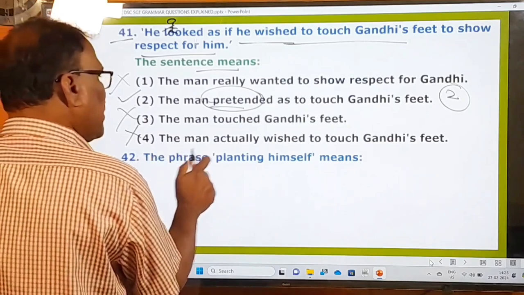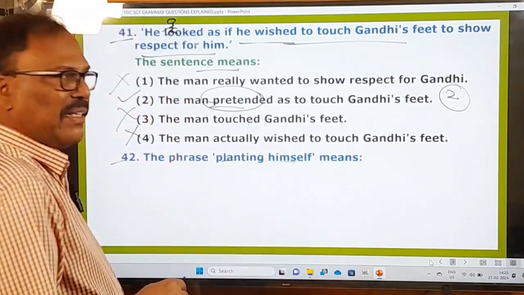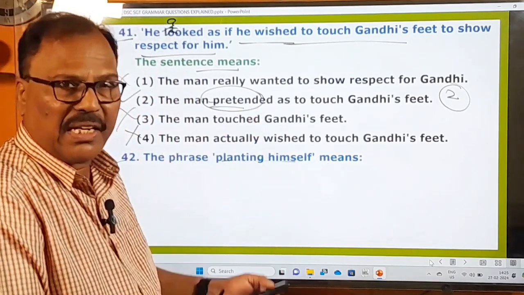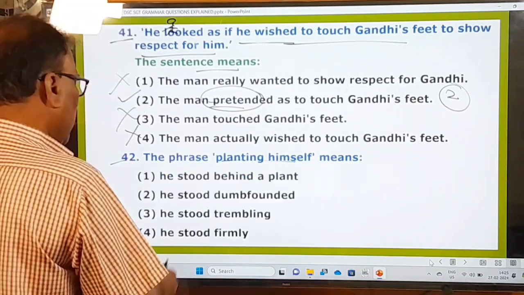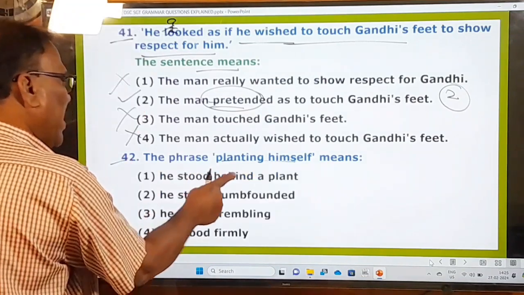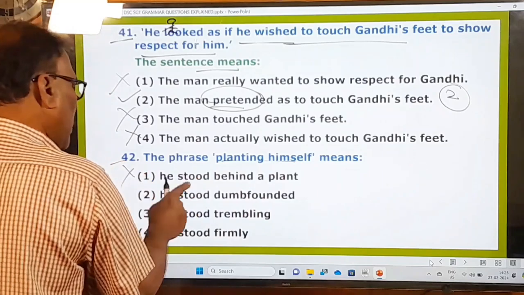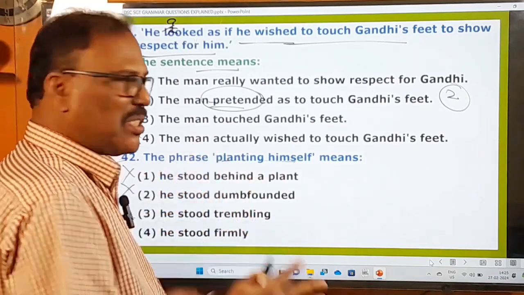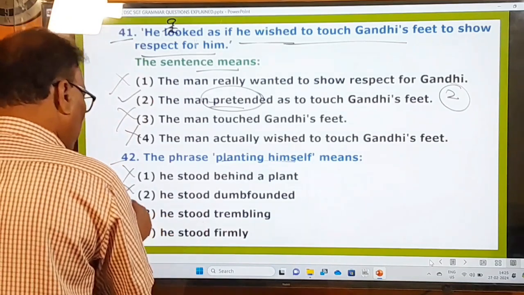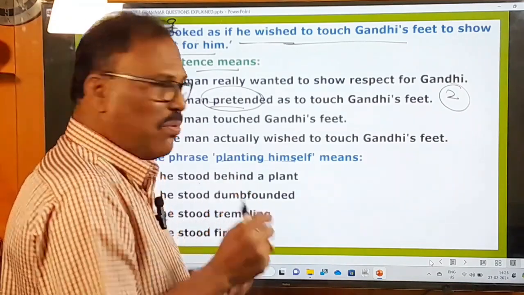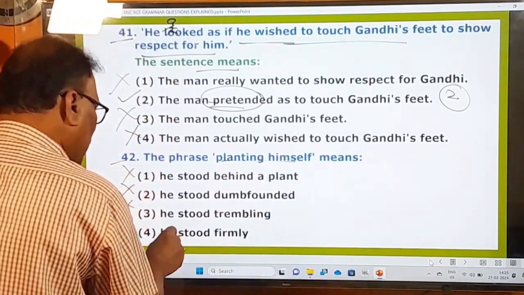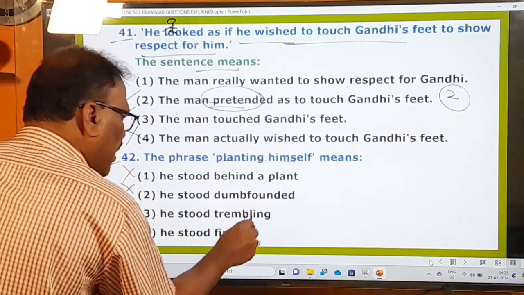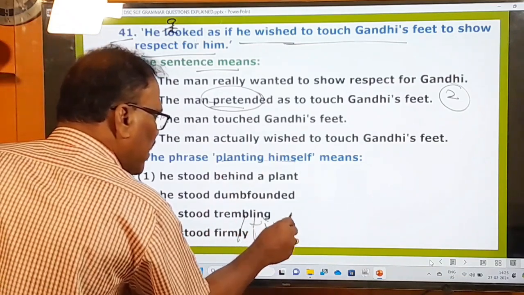42nd one. The phrase planting himself means. Planting himself is a phrase given in that passage. What is the meaning of that? Let us look at the options. He stood behind a plant. No. He stood dumbfounded. Dumbfounded means puzzled or confused or something like that. No. He stood trembling. No. Did he stand trembling? No. So planting himself means he stood firmly. Firmly, in other words, you can also say fixedly.